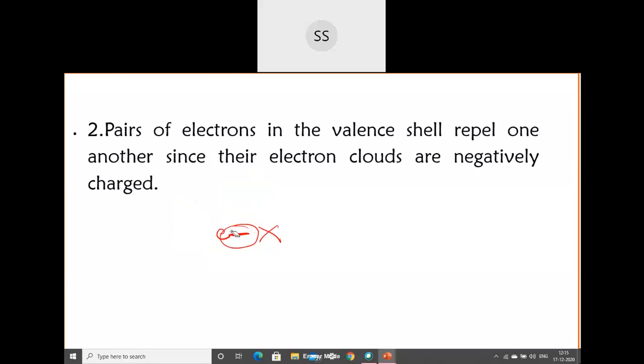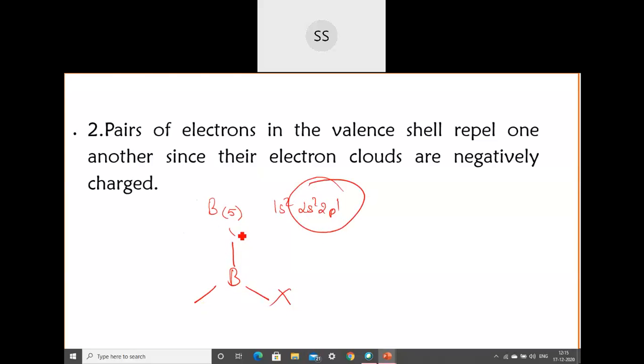So one example I took here, beryllium. You can even talk about boron now. If I take boron, 5 is the atomic number, and the valence electrons we have are 2s2 2p1. 3 are there. So 3 bonds can be formed here with a negative atom. I will take this as X and X. So here 3 electron pairs are there.